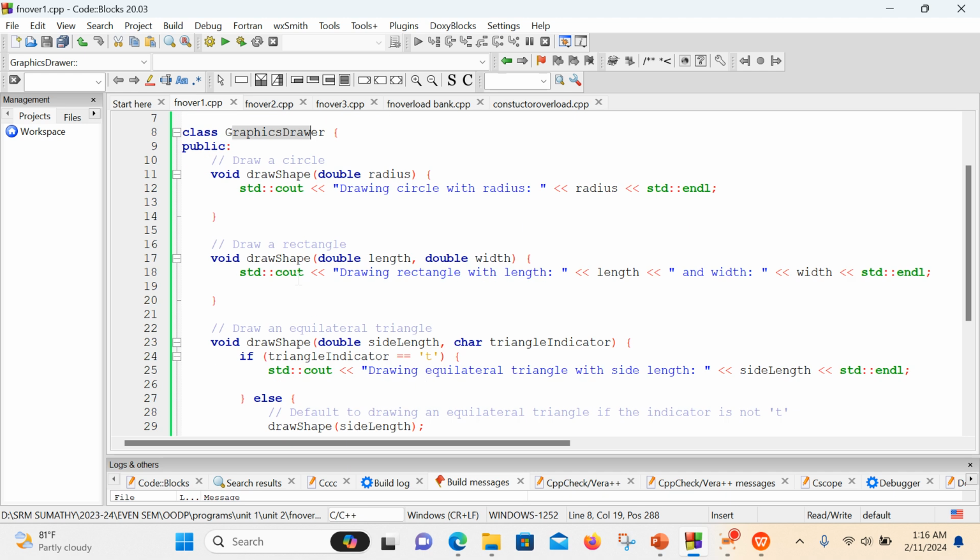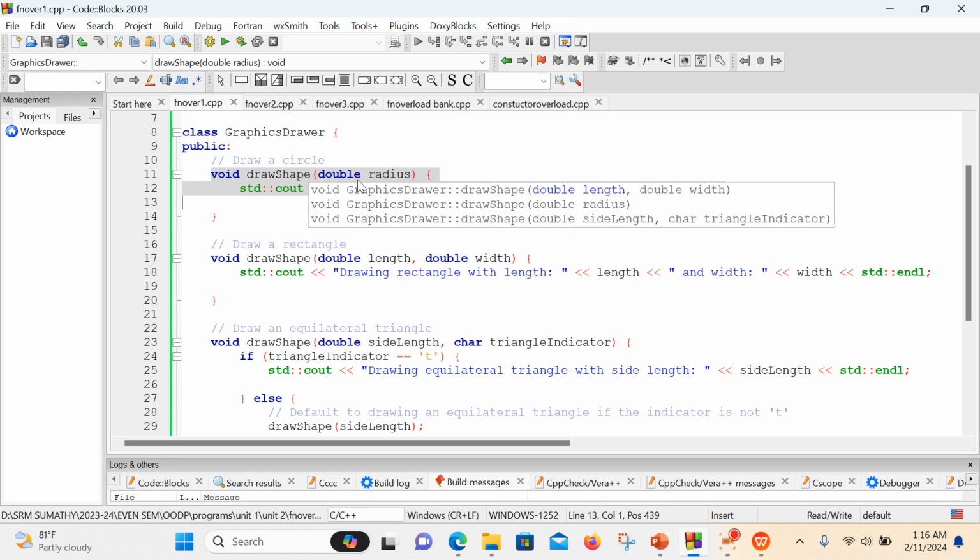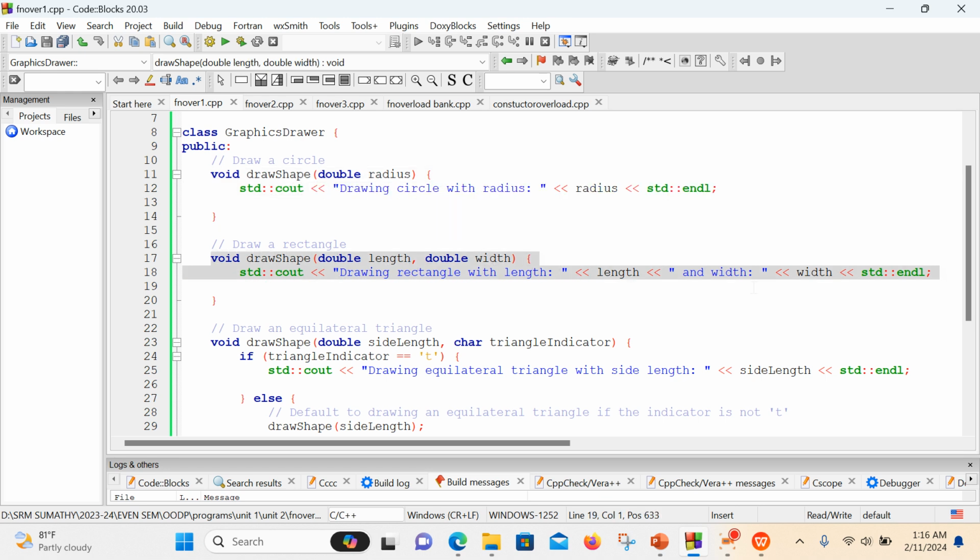So we are going to do it with the function overloading concept. The function name should be the same. The number of arguments or the data types we are going to use can be different. Okay, so see here we have the function. This is one function with the name draw shape, but we have only one parameter. Next one is the void shape, the same function name only.